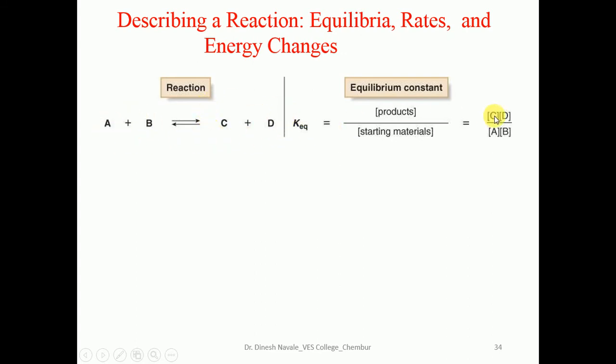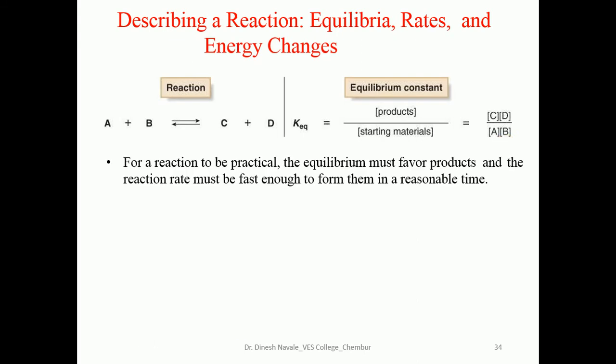So it will become the concentration of the products C and D divided by the concentration of the reactants A and B. So this is the K equilibrium. For a reaction to be practical, the equilibrium must favor the products and the reaction rate must be fast enough to form them in a reasonable time. So equilibrium should be there.